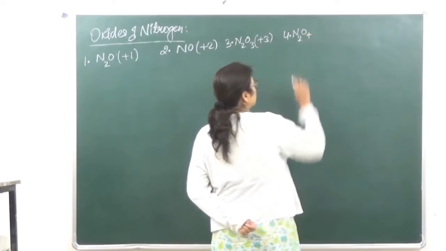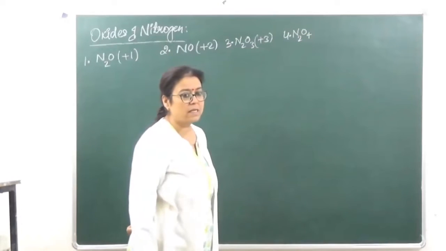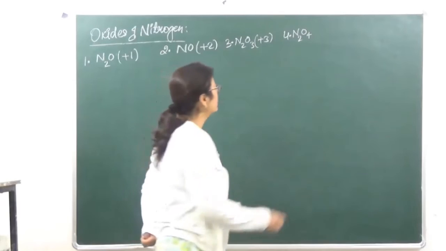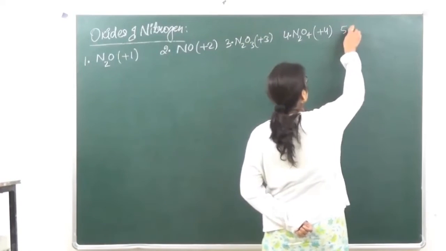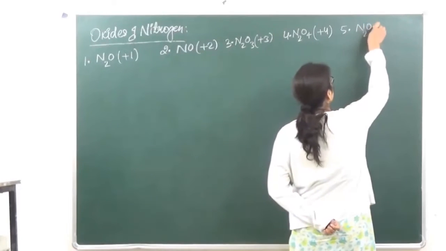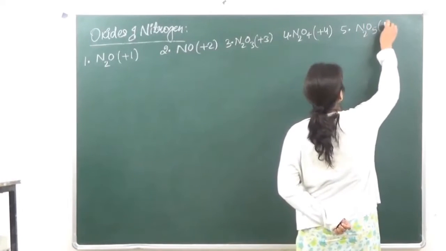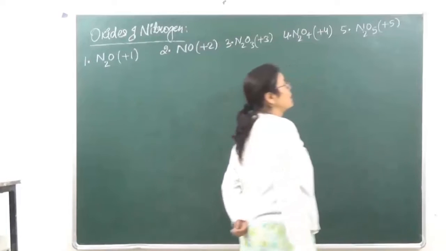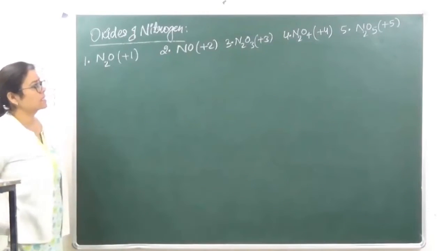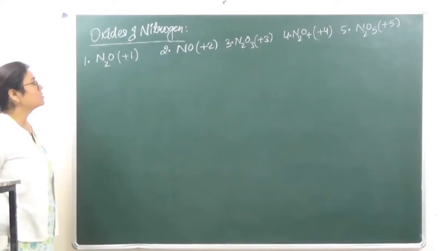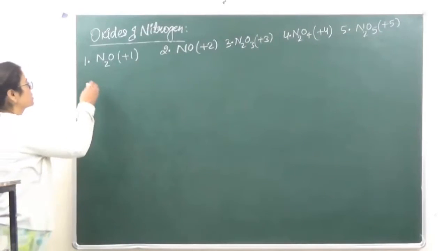nitrogen dioxide, which exists in the form of dimer. This is +4 oxidation state. And finally nitrogen pentoxide with +5 oxidation state. Right? So let's discuss each of them one by one. Let's go on to the first one, which is nitrous oxide.